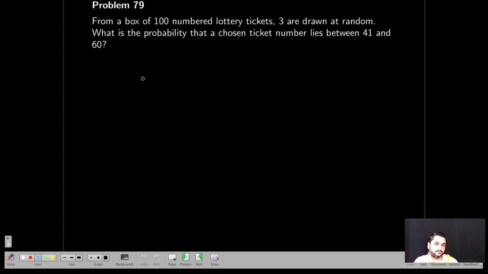Next, from a box of 100 numbered lottery tickets, 3 are drawn at random. What is the probability that the chosen ticket number lies between 41 to 60? This is what they are asking. This is a uniform distribution. Why? Out of these 100 lottery tickets, I am choosing one. Each has a probability of 1 by n.